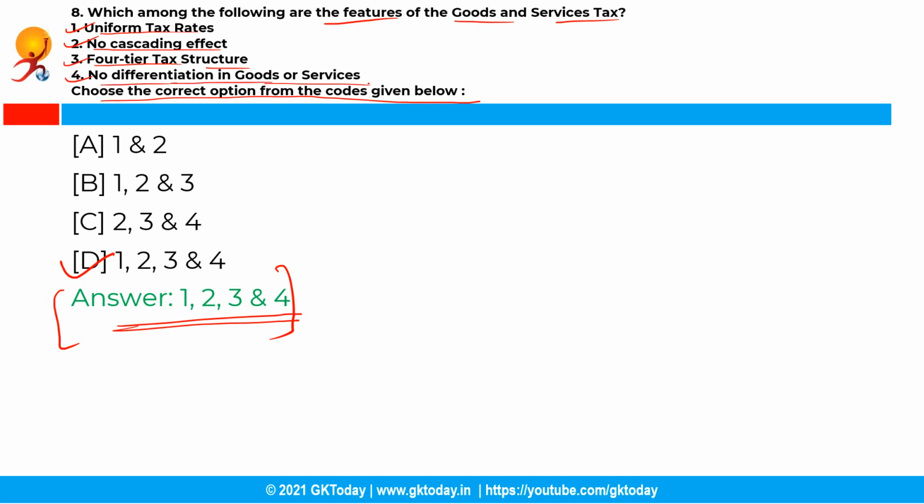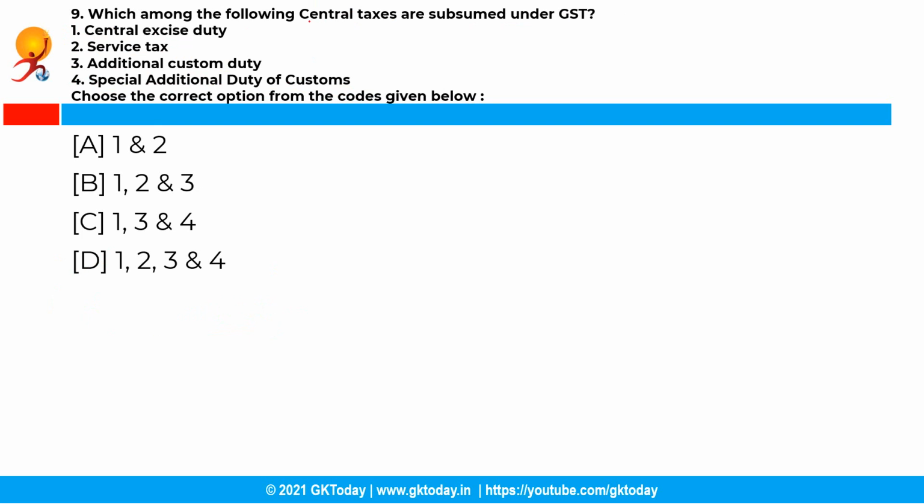Now the next question is, which among the following central taxes are subsumed under GST? Central excise duty, service tax, additional custom duty, special additional duty of the customs. So you have to choose the correct options from the codes given below. And the correct answer is option D, that is 1, 2, 3 and 4 are correct.